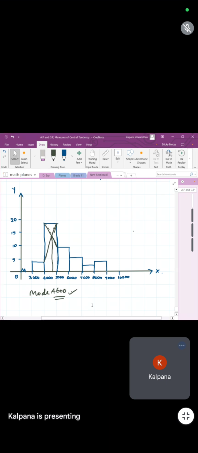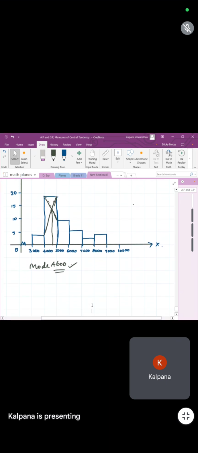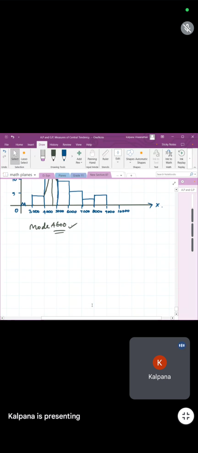Okay, the next question, please keep doing the next question. I'll just come in 2 minutes. The third question: find the mean for the following distribution. Yesterday we have done the mean, but this one is to find the mean for a distribution having a missing frequency.